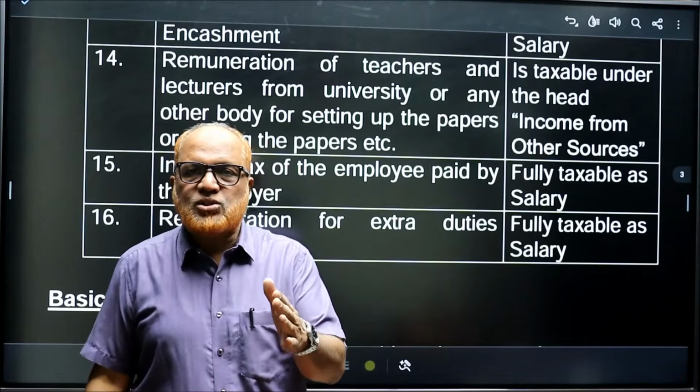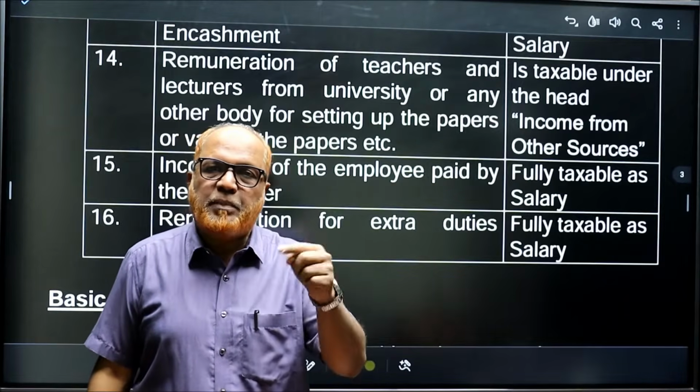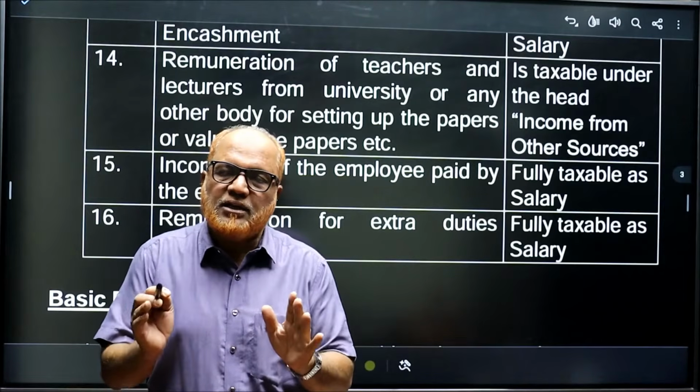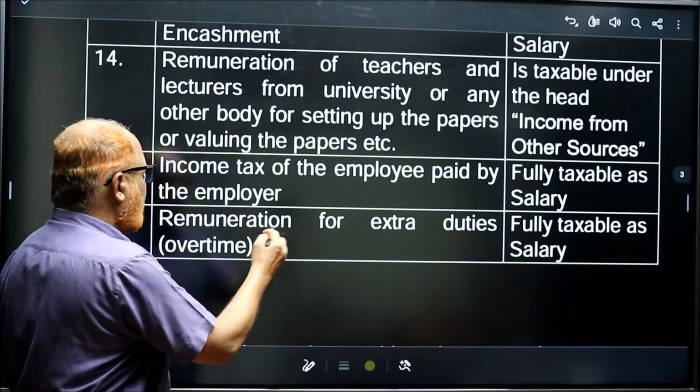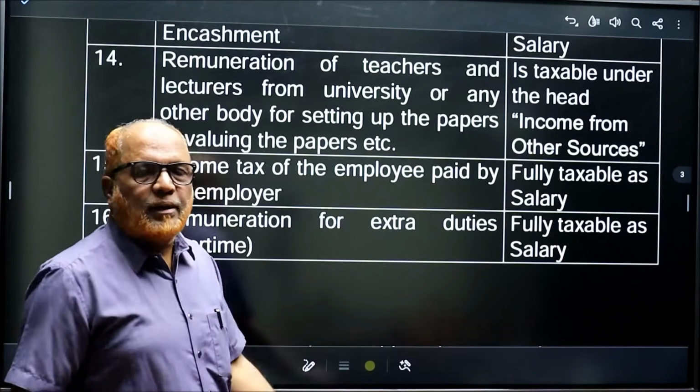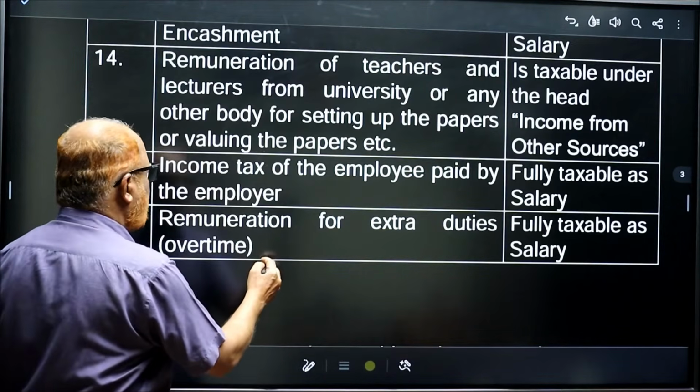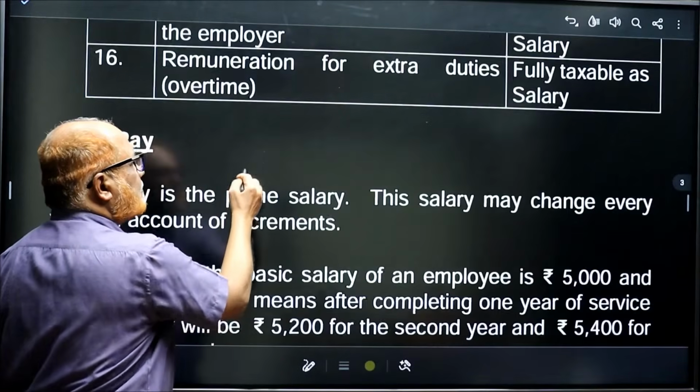Similarly, sometimes the income tax of the employee is paid by the employer. It is taxable under the head income from salary. Remuneration for extra duties like overtime is also taxable under income from salary.